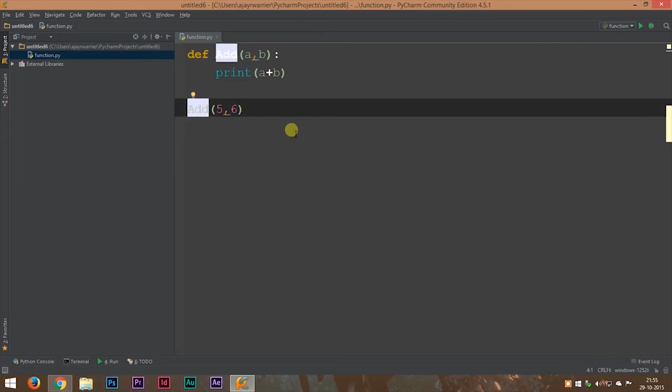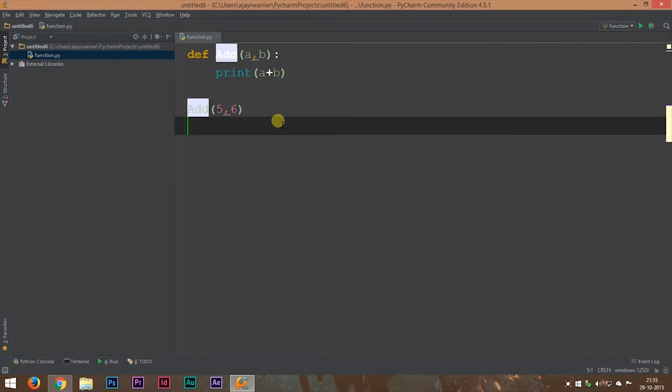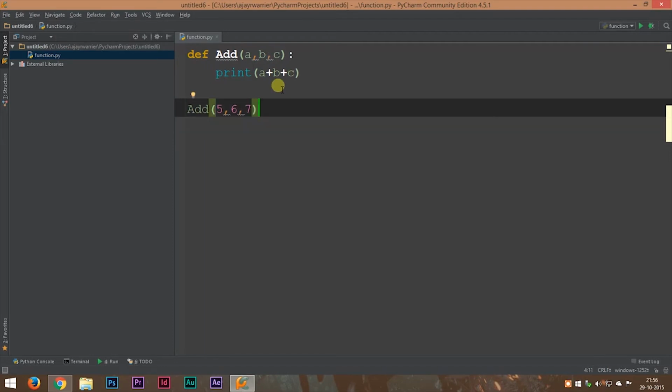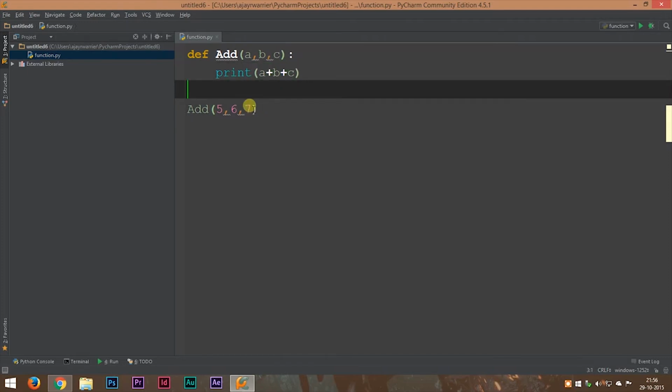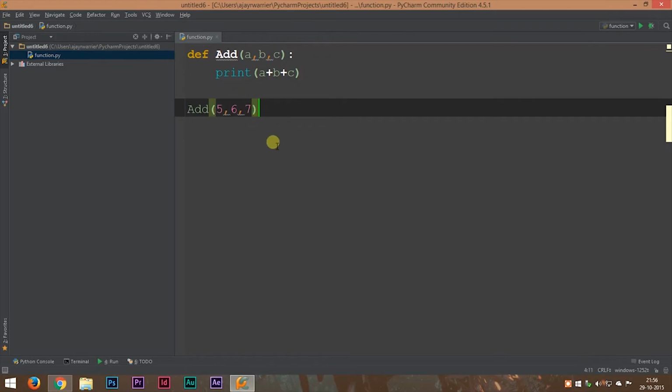Suppose you're working for a computer firm and they asked you to write this simple function. So you can easily write it, right? Now after a month, they're telling you that you need to add a third variable. So suppose you want to modify this program to 3 variables. You can do it in a split of a second. All you have to do is just add one more variable to this function, a plus b plus the third variable. And in the function call, you must provide one more number. So within a split of a second, you can expand this program.